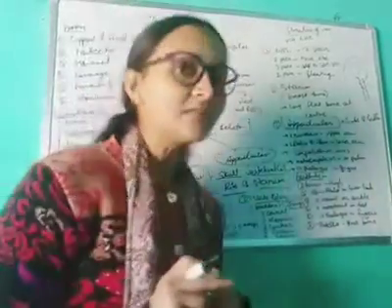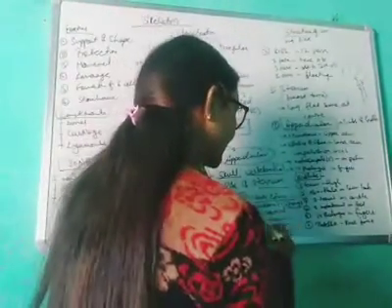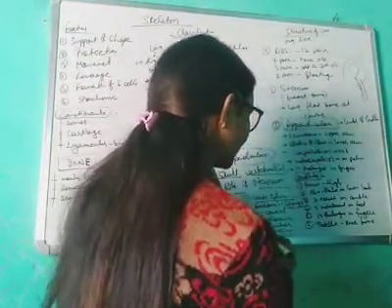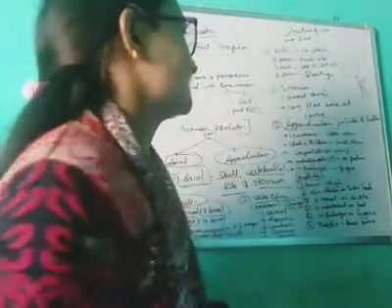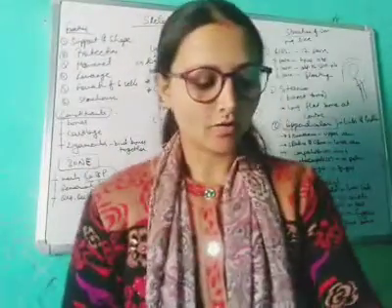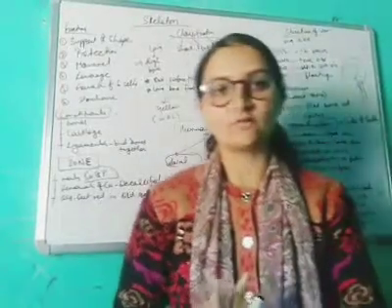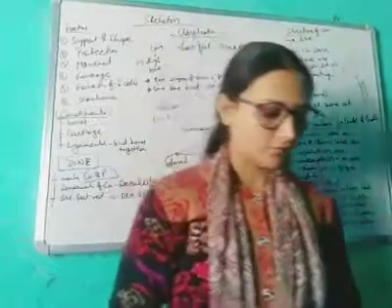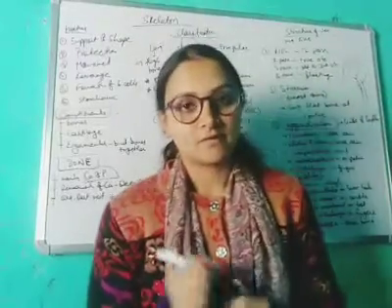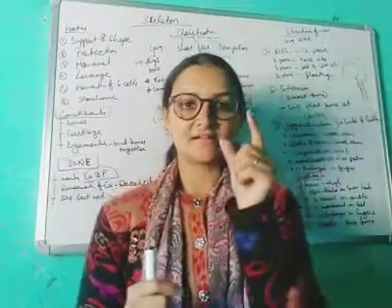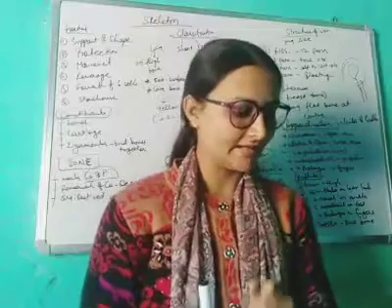It has 5 regions: cervical, thoracic, lumbar, sacrum, and coccyx region. So these are the 5 regions of the complete backbone. Coccyx is the last part of the backbone, a tail-like part.